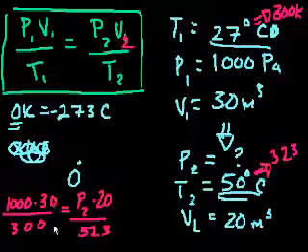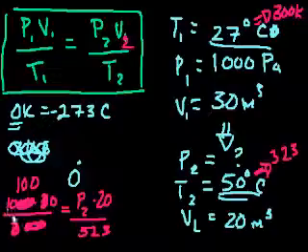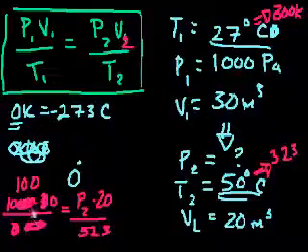Let's see, we could simplify this. We could take 2 zeros off of here, take 2 zeros off of here, and then we could take a 3 out of here and take a 3 out of here, and we're left with 100. That was 30,000 divided by 300, and so that's 100 on the left-hand side.